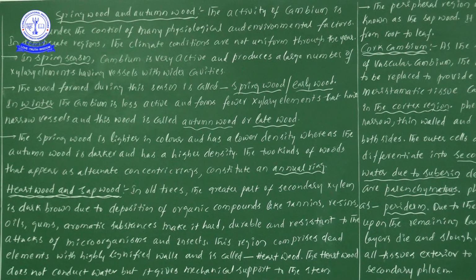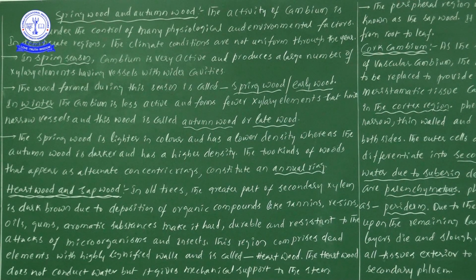So in this case the cambium is very active and produces a large number of axial elements having vessels with wider cavities. Don't forget this important point: if xylem vessels are formed in spring season, these xylem vessels definitely have wide cavities.